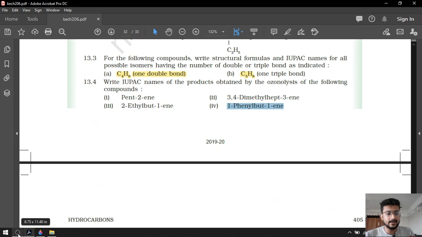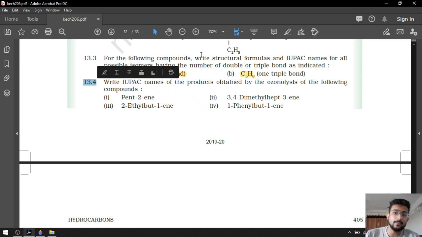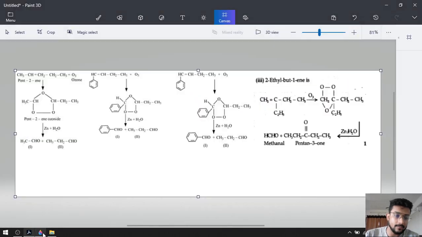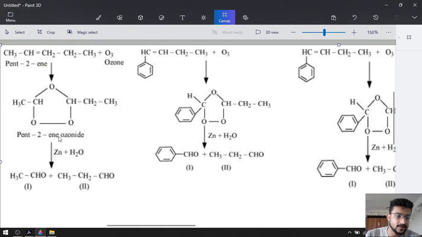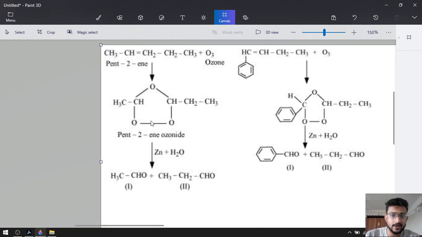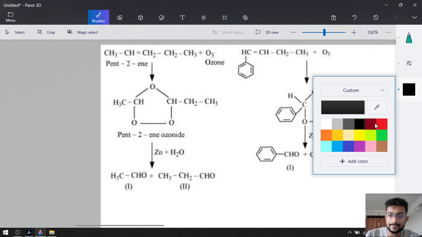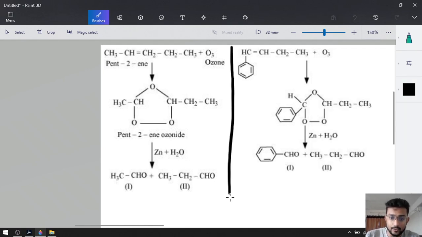So let's start with the ozonolysis. As I told you already, 13.4 will be most important for us. The first compound is pent-2-ene. You can see over here we have pent-2-ene, an alkene compound, and we are going to do ozonolysis for that. Look at this. This is pent-2-ene, with 1, 2, 3, 4 and 5 carbons, with O3.